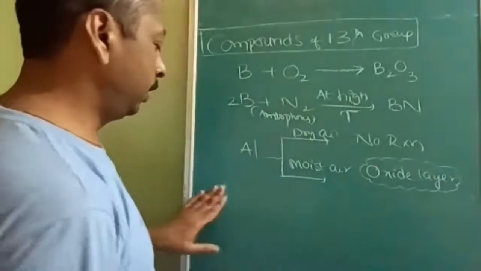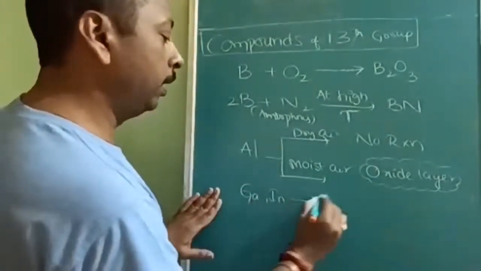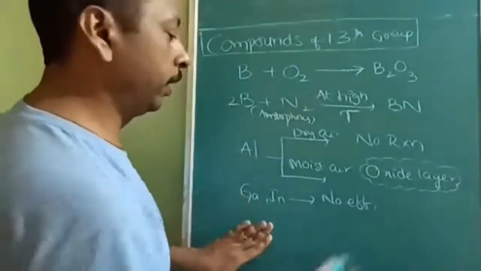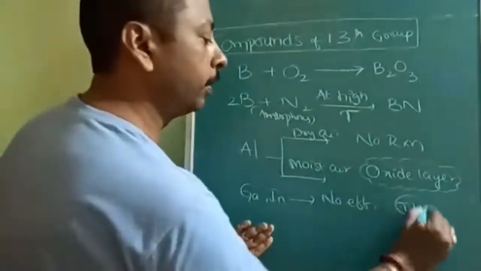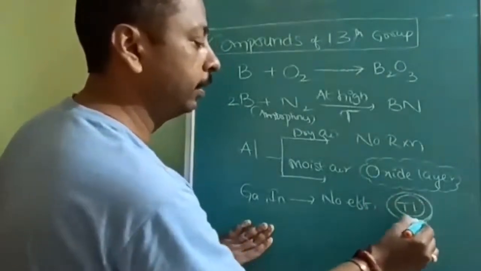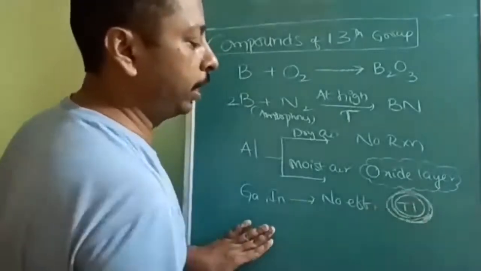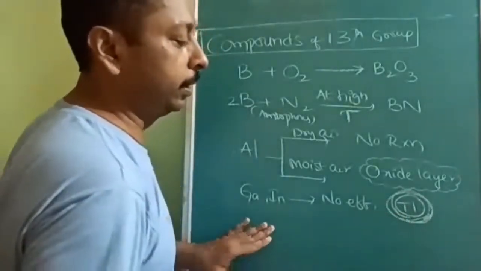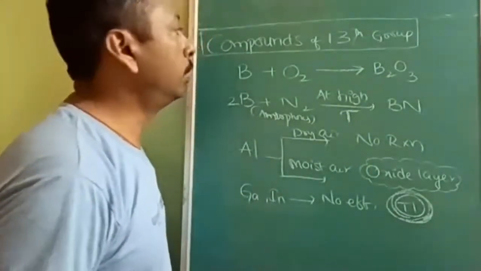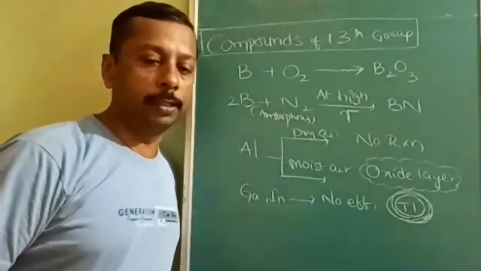Okay. Next, gallium and indium. Gallium, indium, no effect. Gallium and indium, no effect. Thallium is protected by formation of the Vaseline. Okay, a protective layer is a must, otherwise it will react, because of the inert pair effect, it can show the +1 oxidation state. Okay, so compounds of the 13th group, reactivity towards air, is it understood?